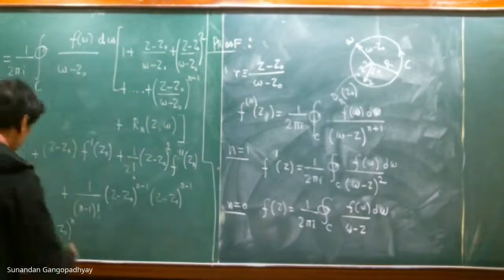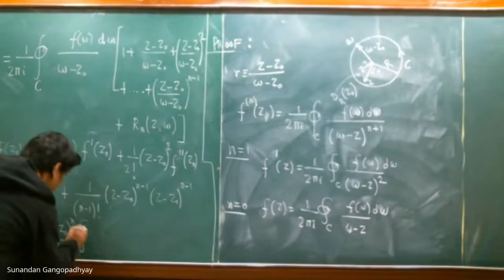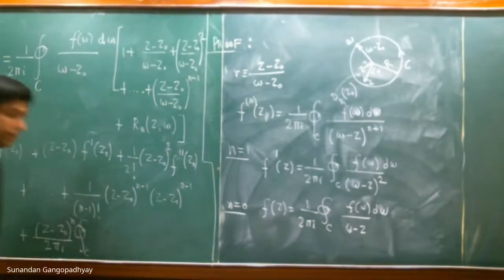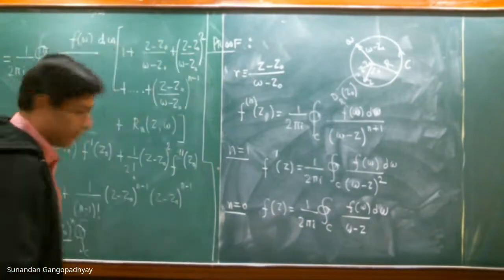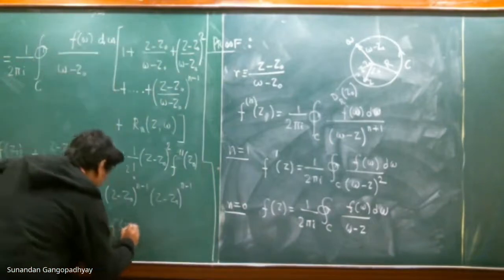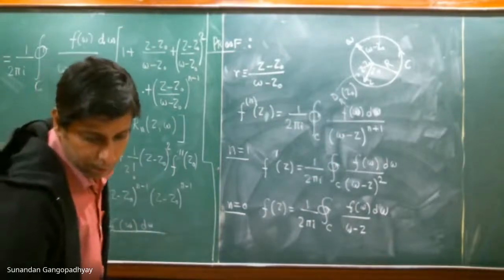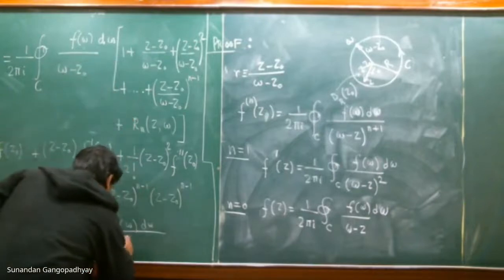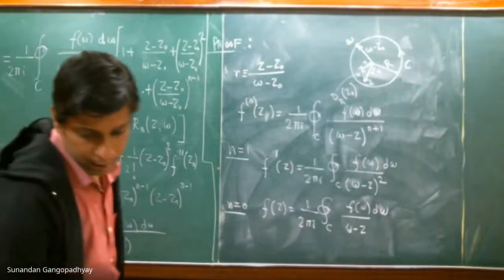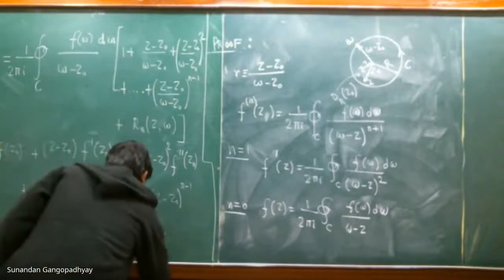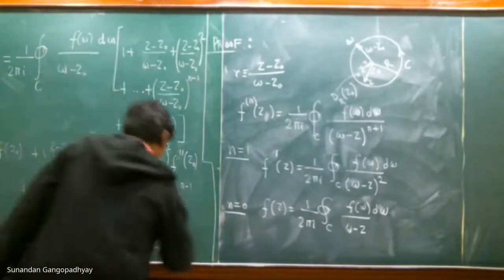It will be (z minus z naught) to the power of n by 2 pi i, then a contour integral over the contour C of f(w) dw divided by (w minus z) and (w minus z naught) to the power of n.